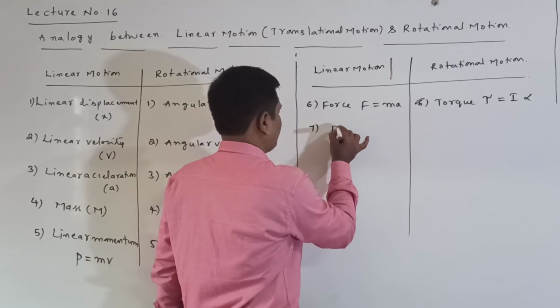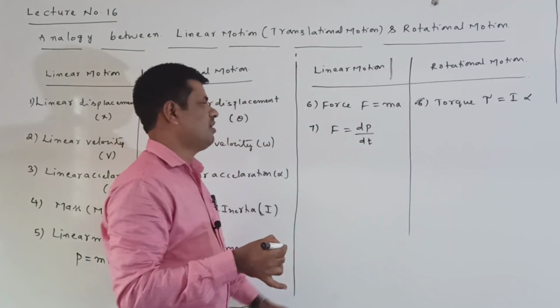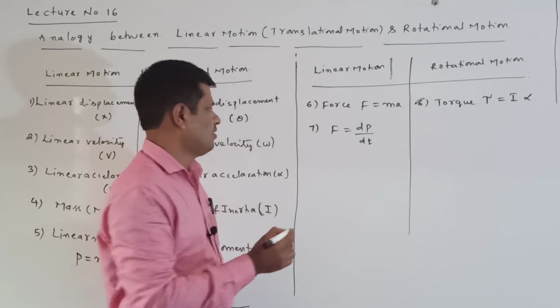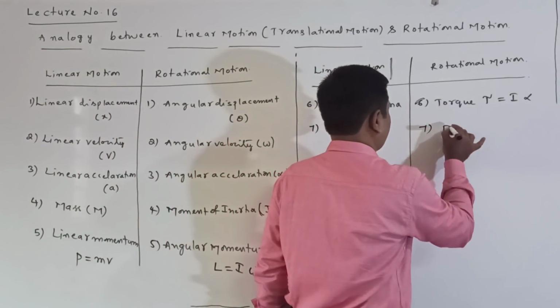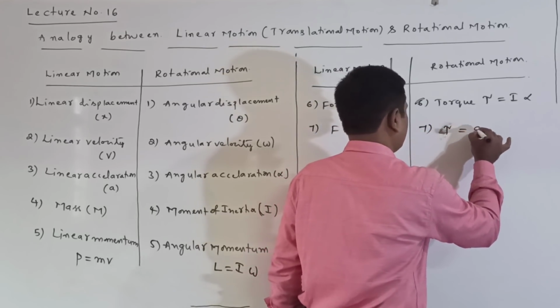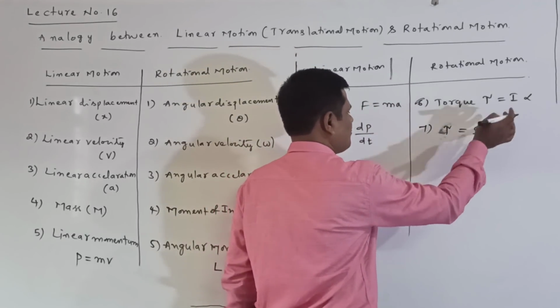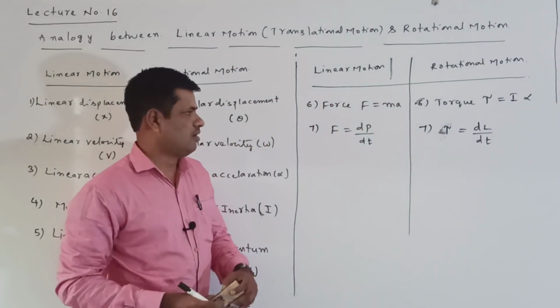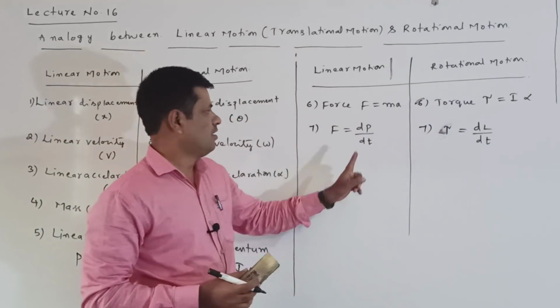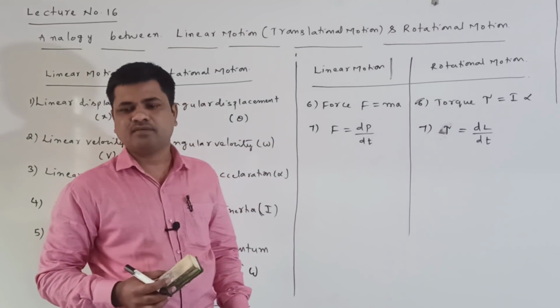Next, F is equal to dp by dt, as we know. Change in linear momentum is called force. In the place of F, torque is equal to dL by dt. In place of linear momentum, angular momentum comes. Force is compared with torque, linear momentum with angular momentum, dL by dt.